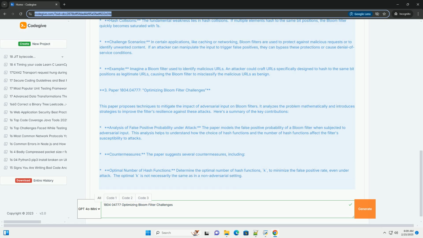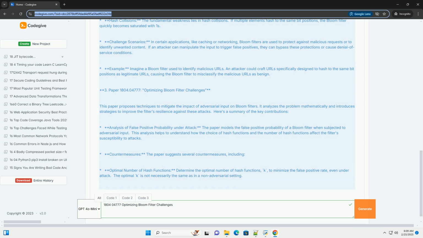Regular refreshing. As mentioned in the paper, periodically resetting or rebuilding the Bloom filter can help mitigate the impact of adversarial insertions. Monitoring. Monitor the false positive rate of your Bloom filter. If the false positive rate starts to increase significantly, it may be an indication that an attacker is trying to manipulate the filter, or that you need to reevaluate your filter parameters, capacity, error rate, etc.